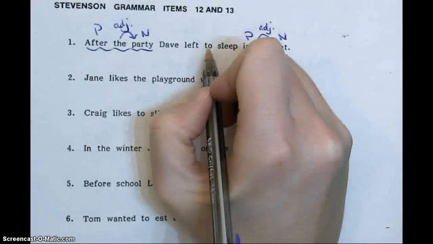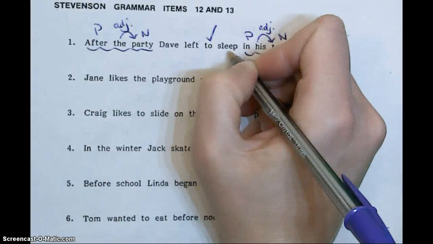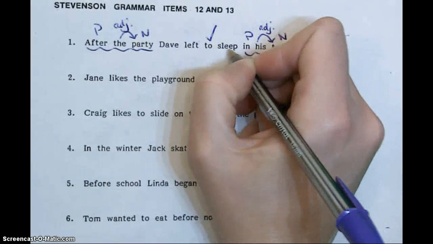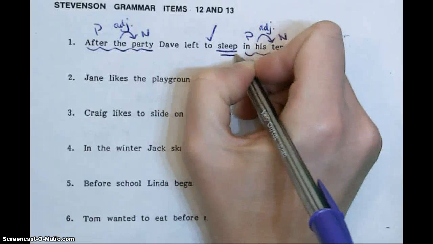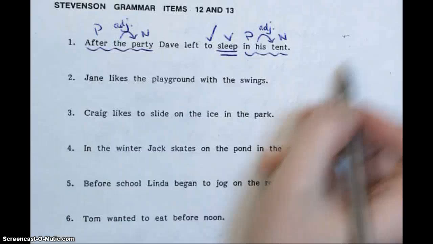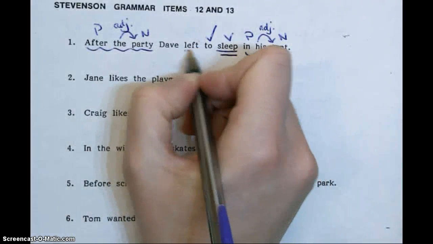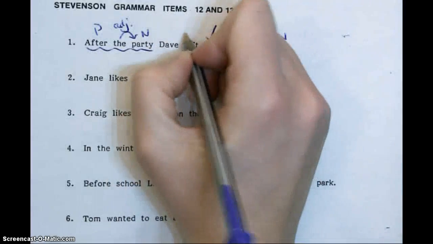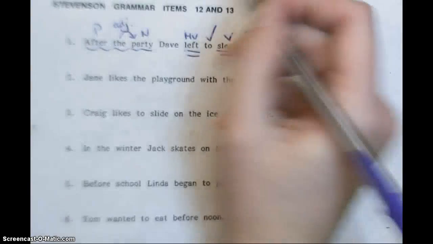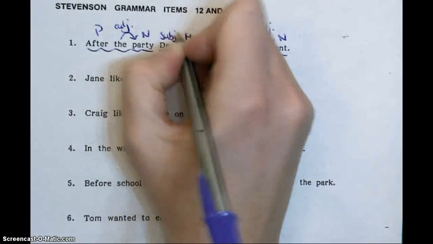I also see the word to, so I want to check that. Look to the right. To sleep. Sleep is something we can do, so I want to double underline it and put a V for verb. Now I'm going to find my action, or my main verb, which is left. Then I'm going to ask myself who left, and that would be Dave. So Dave is our subject.